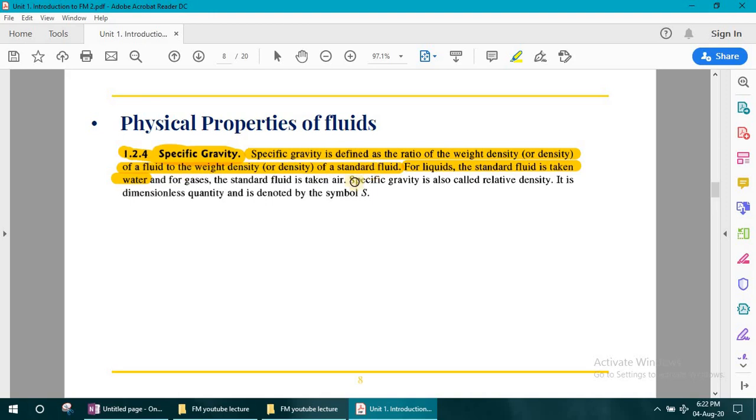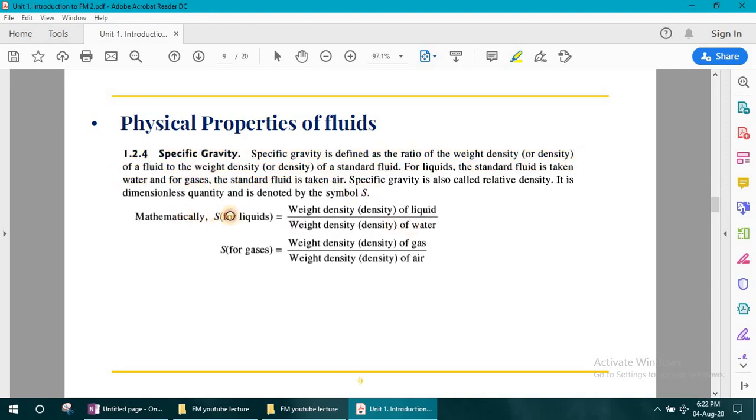Suppose let us consider oil. We have to calculate the specific gravity of an oil. Then its formula will be weight density of oil divided by weight density of water, because we consider water as a standard fluid, and in case of gases we consider air as a standard fluid, and it is represented by symbol S. Now as I told you, mathematically we can write specific gravity S for any liquid or oil as the ratio of weight density of a liquid to the weight density of water, and for gases, weight density of any gas divided by weight density of air.